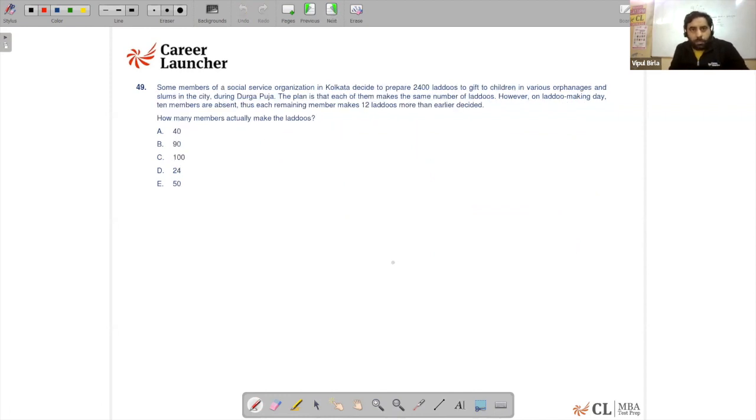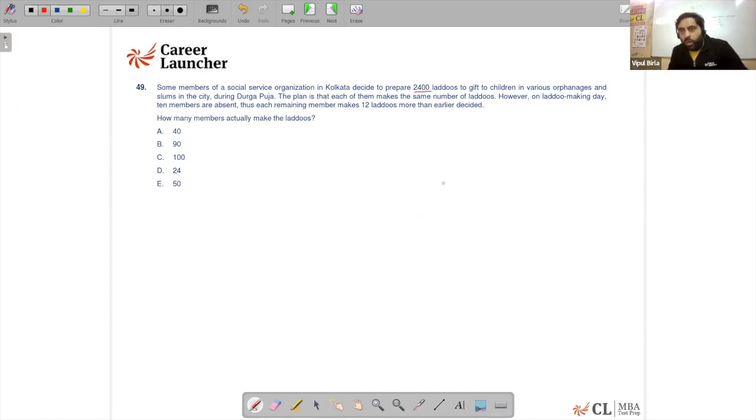49. Some members of a social service organization in Kolkata decide to prepare 2,400 laddus to give to children in various orphanages and slums in the city during Durga Puja. The plan is that each of them makes the same number of laddus.